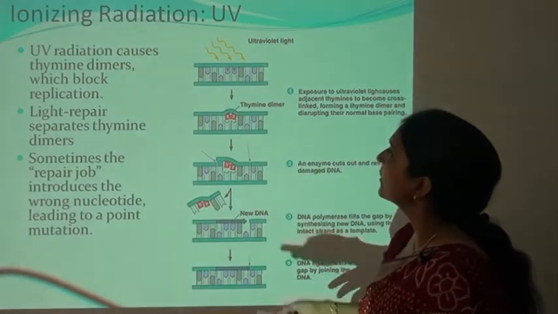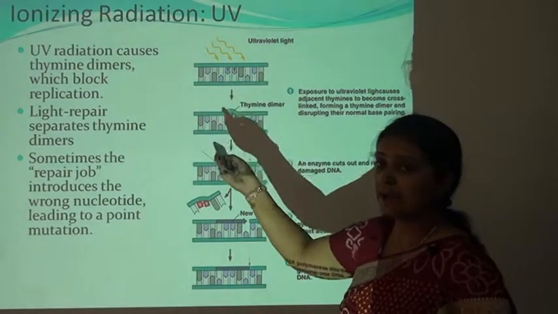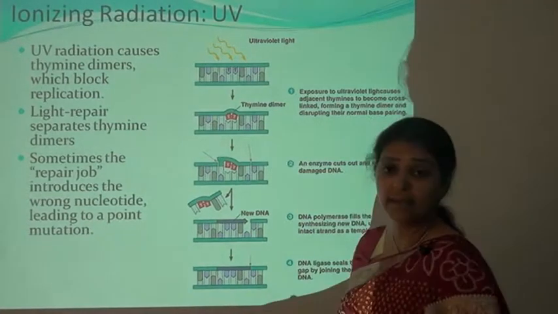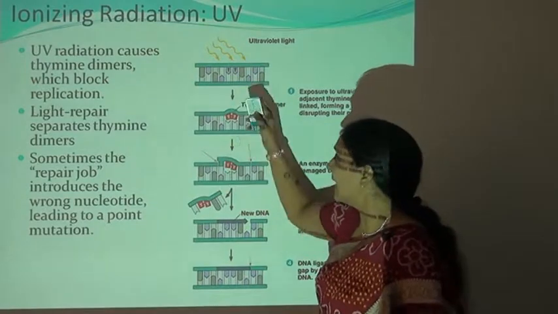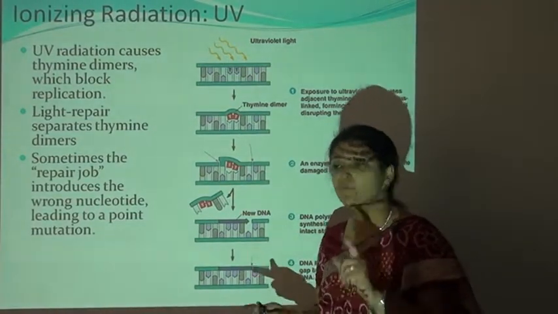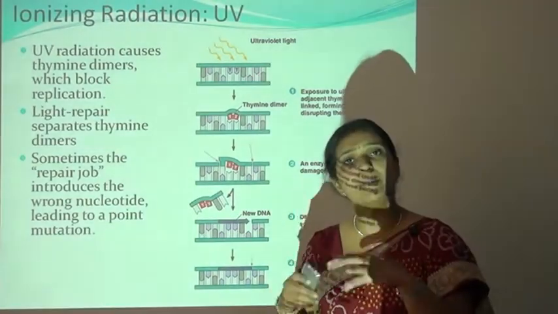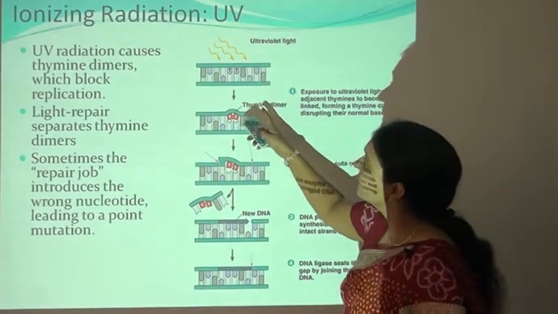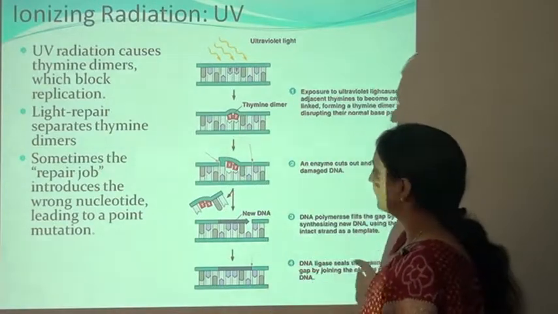Now, the ionizing radiation, that is the UV. UV radiation causes thymine dimers. How does UV radiation cause mutation in the DNA? We know that thymine always binds with adenine, with a double bond. Here, this binding of thymine with adenine will break down because of the UV radiation, and this thymine will bind with thymine and form the TT dimer, the thymine dimer.